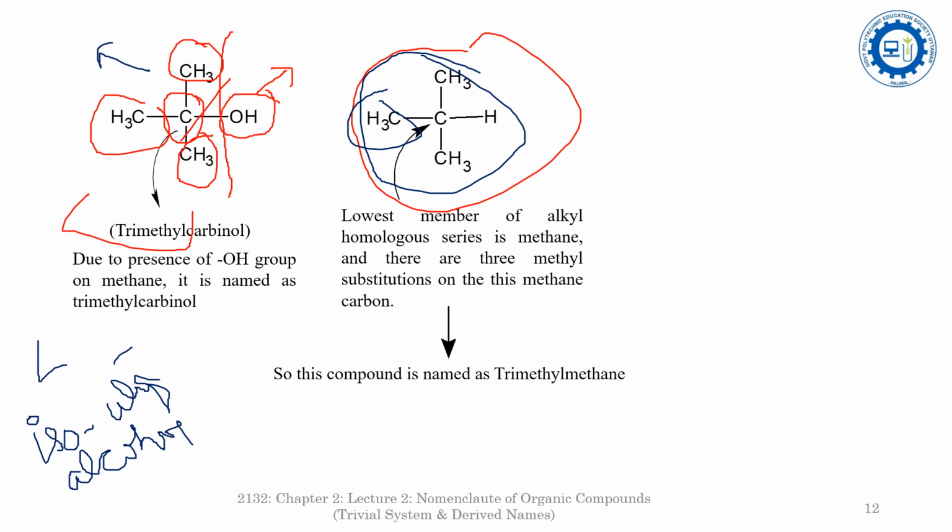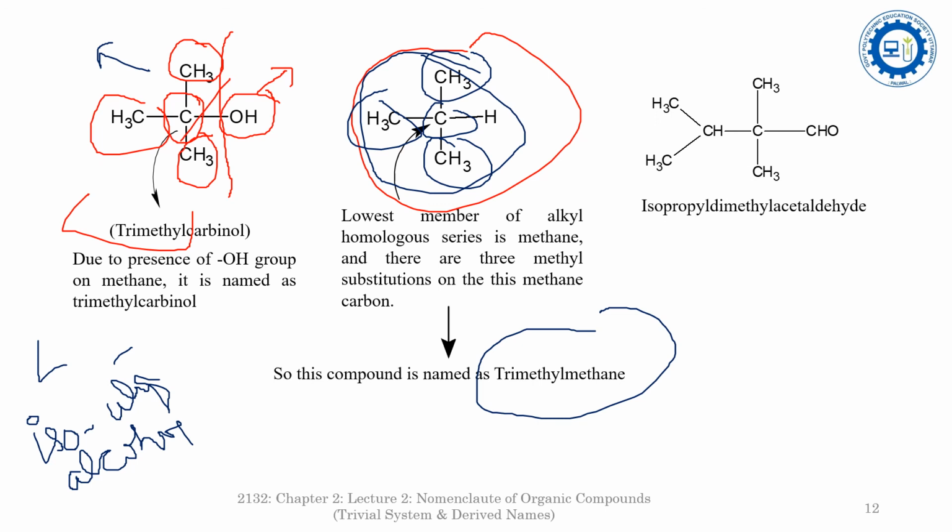But whenever we name this compound by the derived name, what is the lowest member? All these branches are attached to one carbon, so it is methyl, and there are three methyl groups attached, so it is trimethyl methane.